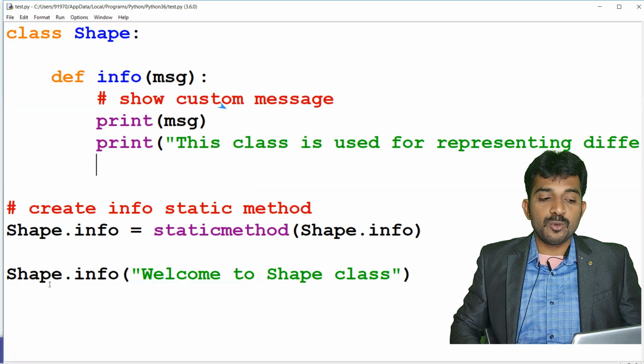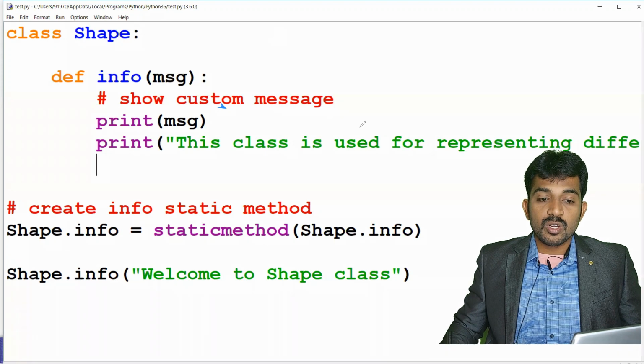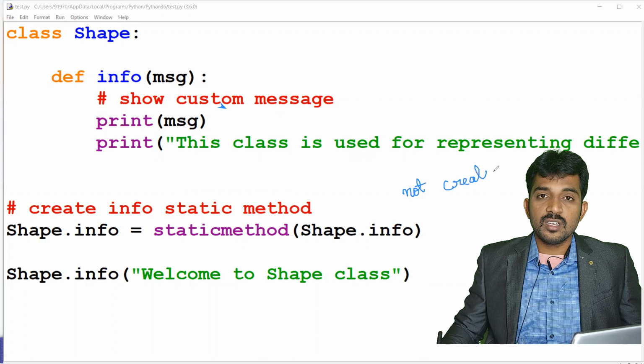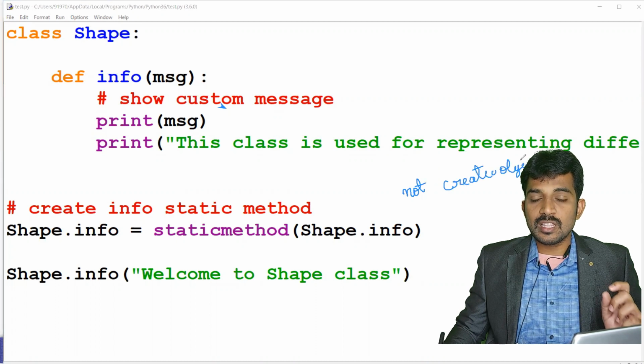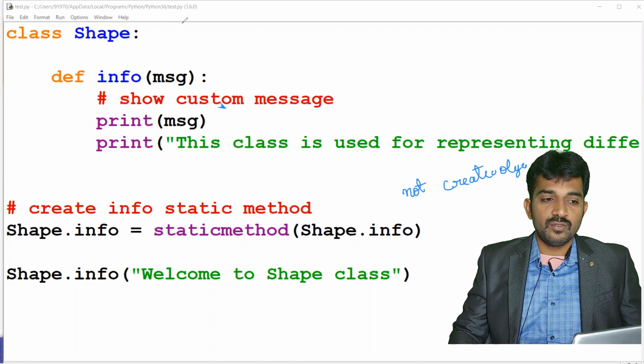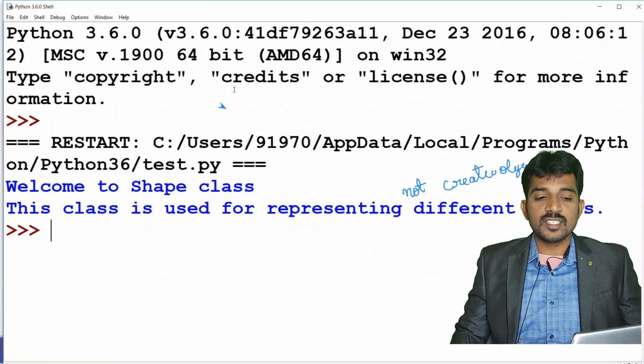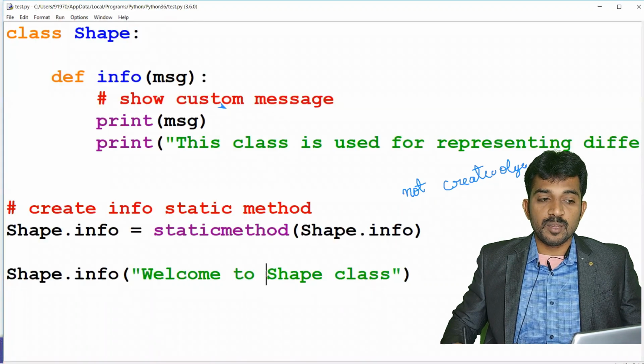So when you call shape.info, or when you pass a message, here you didn't create any object. Please remember, no object was created. So if you want to call static methods, the object is not required. If you want to develop the same concept in Python, you should use staticmethod. For example, if you execute the program, welcome to shape class, and this class is used for representing different shapes. Welcome to shape class. So the message was from here.